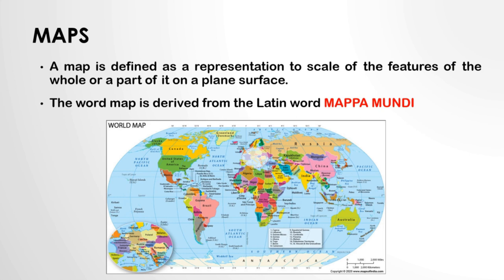A map can be defined as a representation to scale of the features of the whole or a part of the Earth on a plane surface. The word map is derived from the Latin word mappa mundi, where mappa stands for cloth and mundi stands for the world. In ancient times, maps were drawn on a napkin of cloth. So, the term mappa mundi.